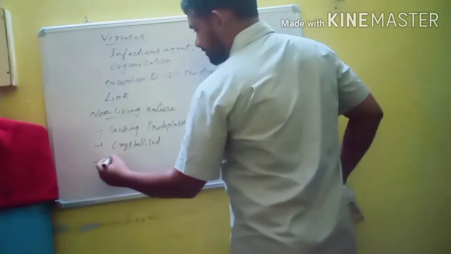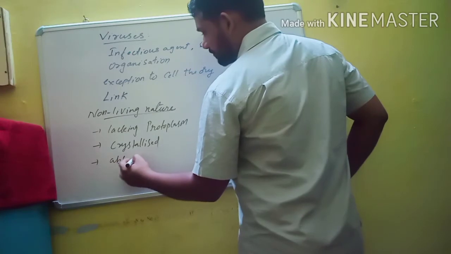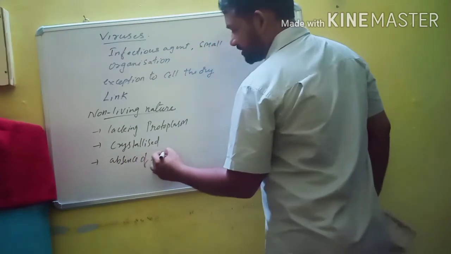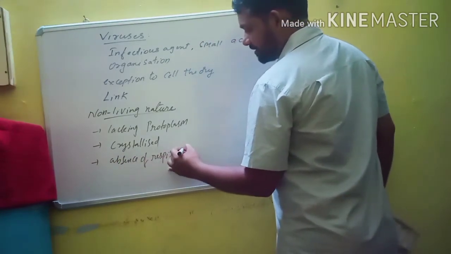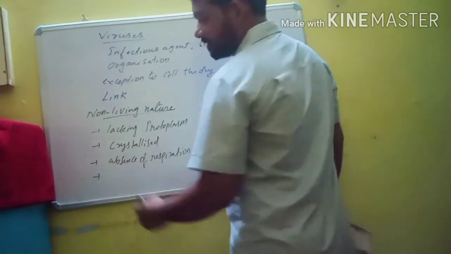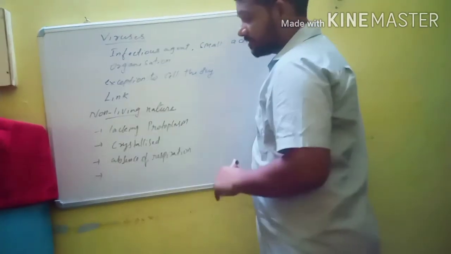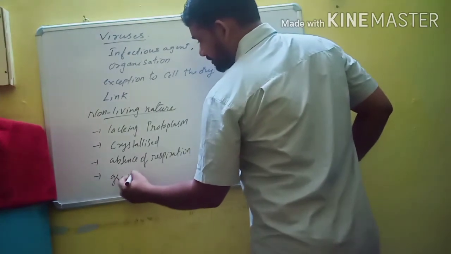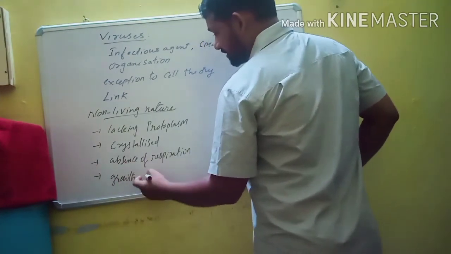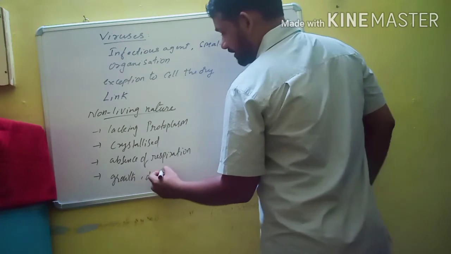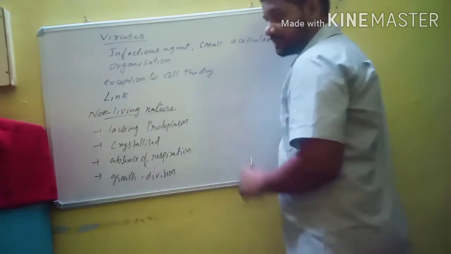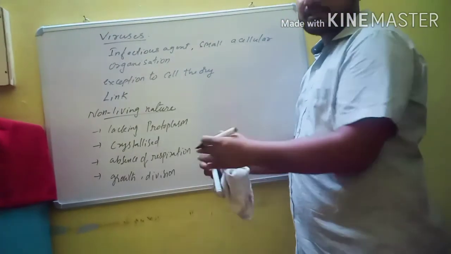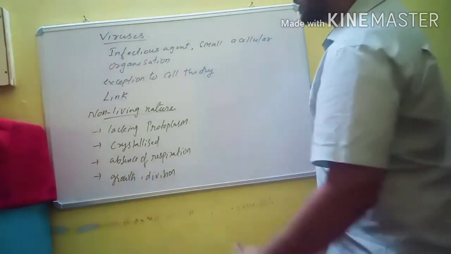Then absence of respiration. When respiration is absent, the energy storing system is also absent. Then absence of growth and division. Cells are absent. That's why growth and division are totally absent outside a living system. So these are some of the characters which are similar to non-living things.